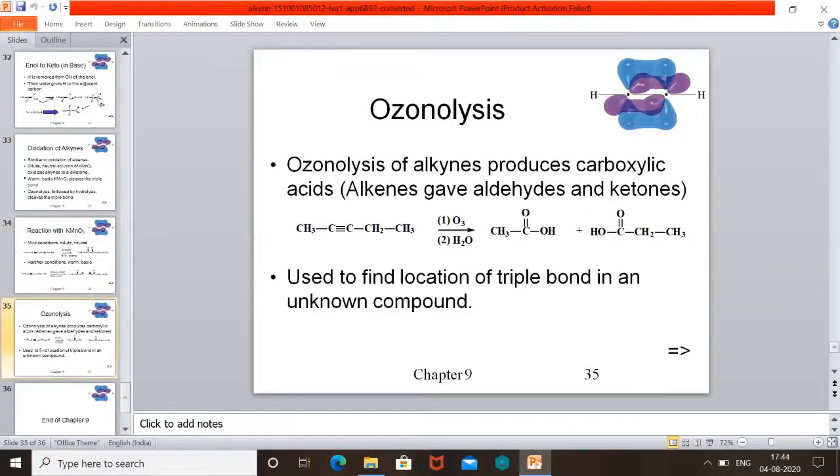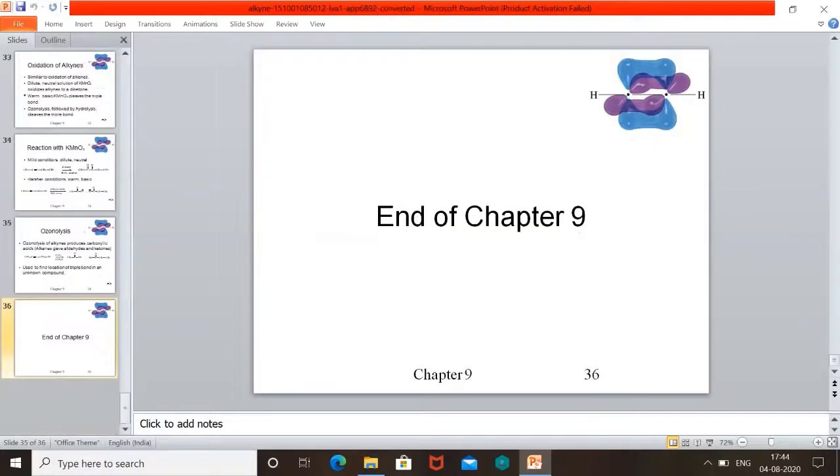Ozonolysis, similar to that of the double bond in alkenes, it also reacts with ozone at this position, but a bond will remain like this. So complete cleavage doesn't take place. We get acids, two acids are obtained. This is also used to find out the position of the triple bond in the alkyne.